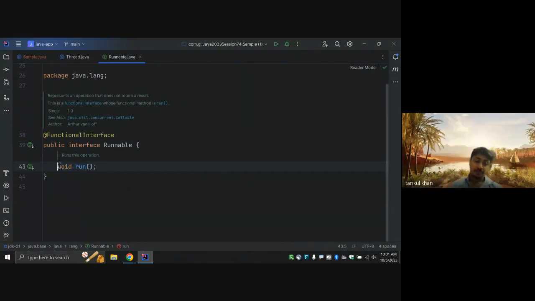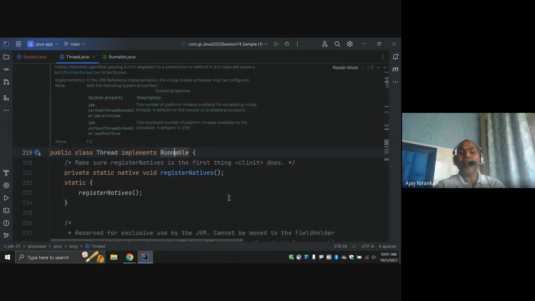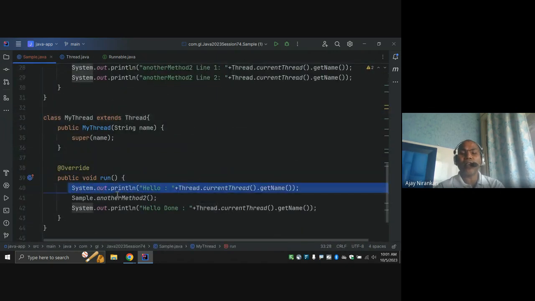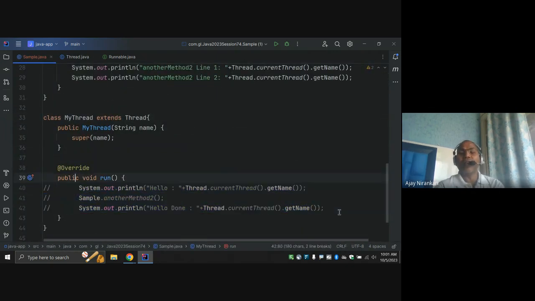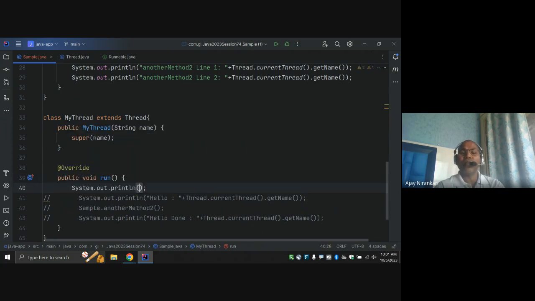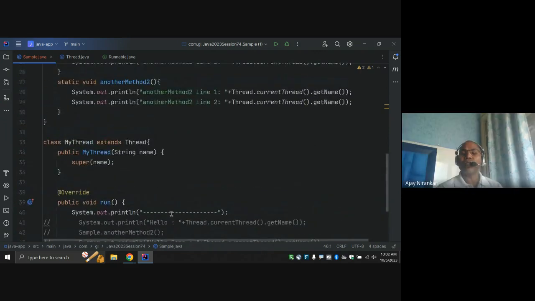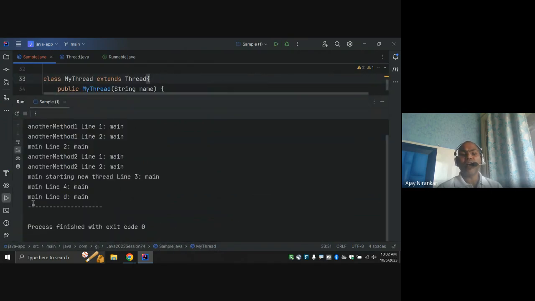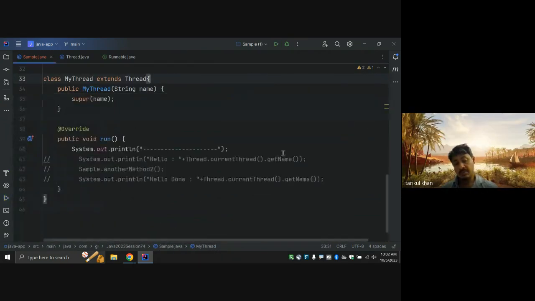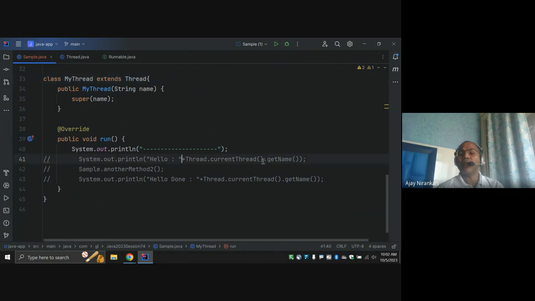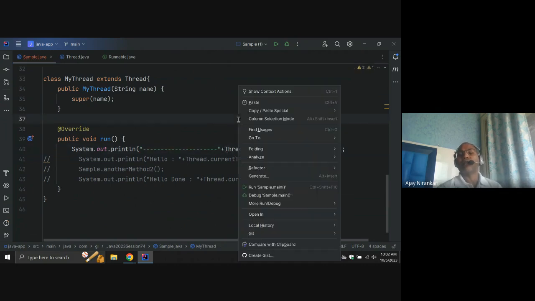If I am not writing anything here, I just write a one-liner, say an output statement like this. Maybe our thread name you can add, right? So whatever is written inside a run method is done by your thread.